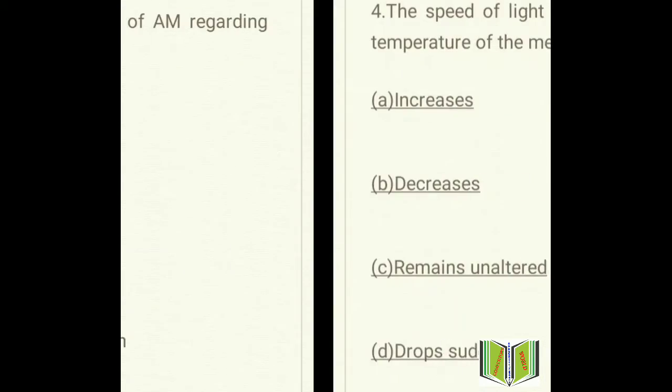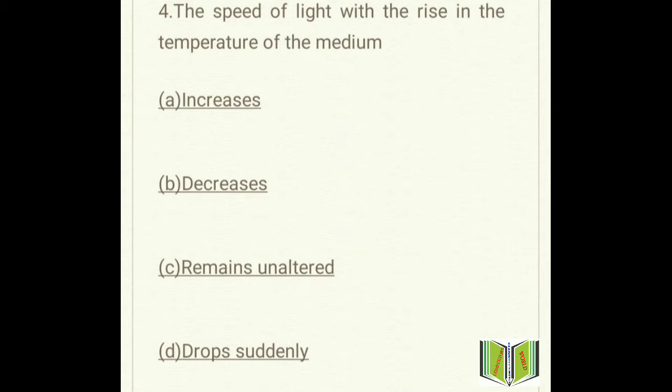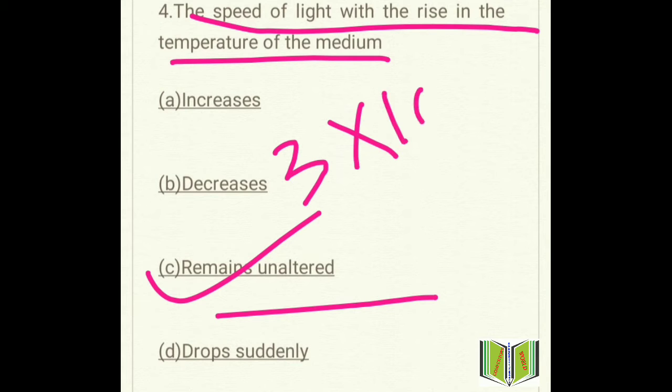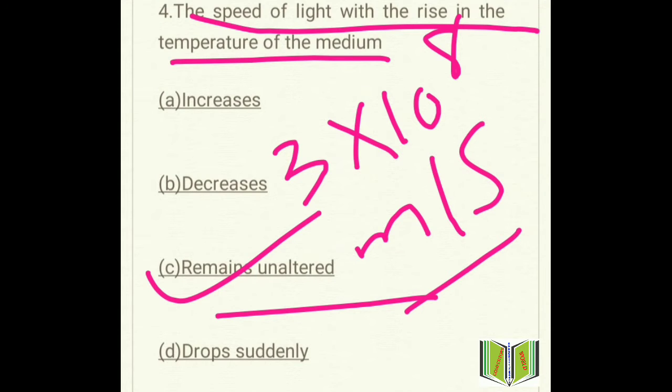Move on to the next question, question number 4. The speed of light with the rise in the temperature of the medium: increases, decreases, remains unaltered, option D drops suddenly. What will be the answer here? The answer will be option C, remains unaltered. The speed of light has nothing to do with the temperature of the medium. What is the speed of light? It is 3 into 10 to the power 8 meter per second.